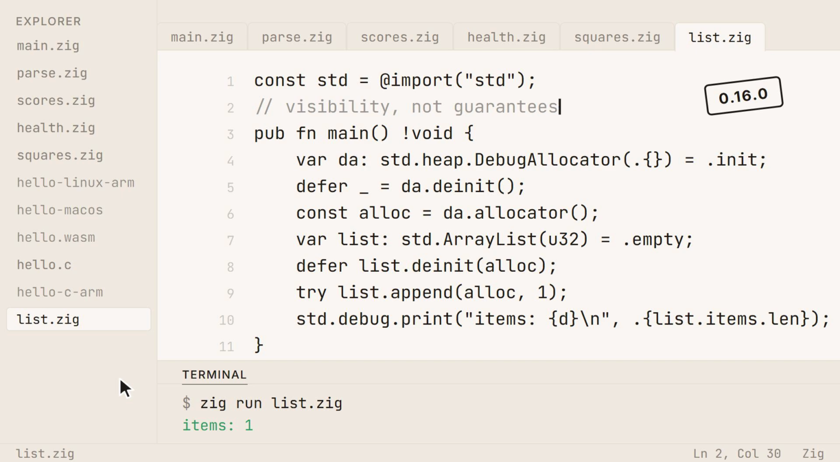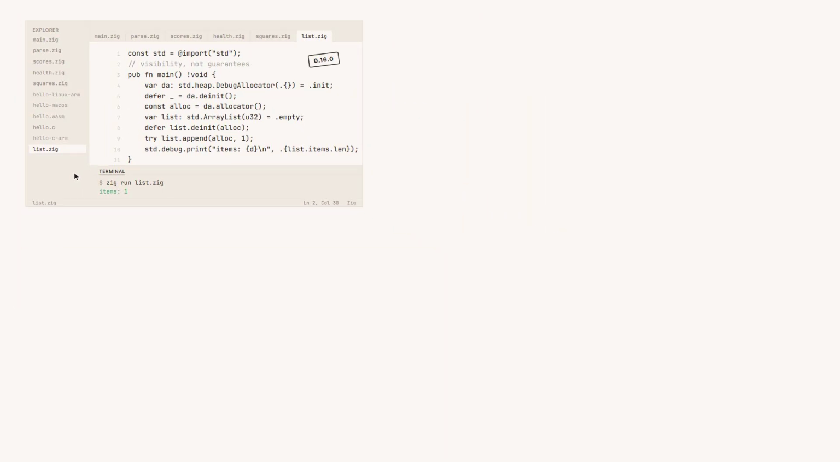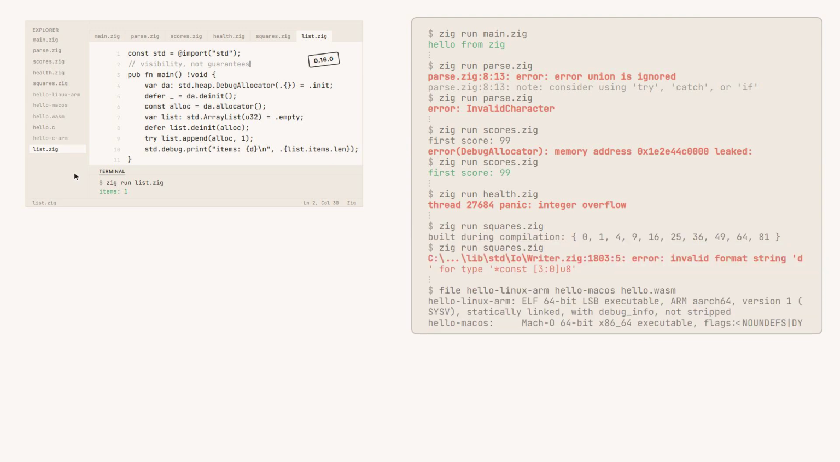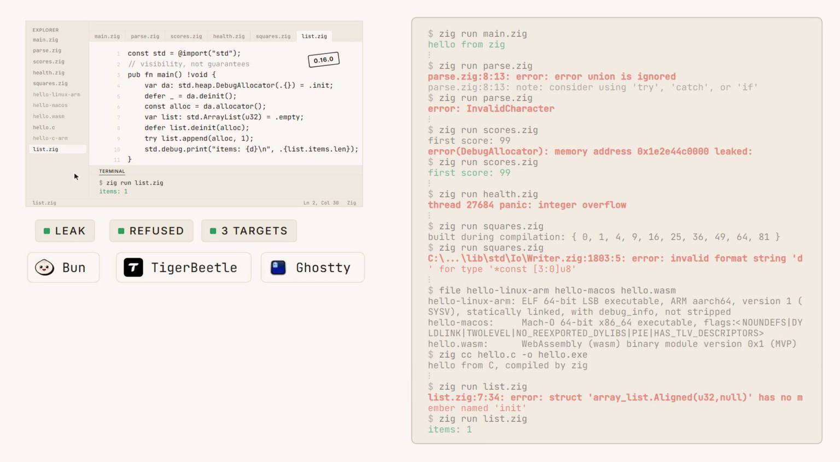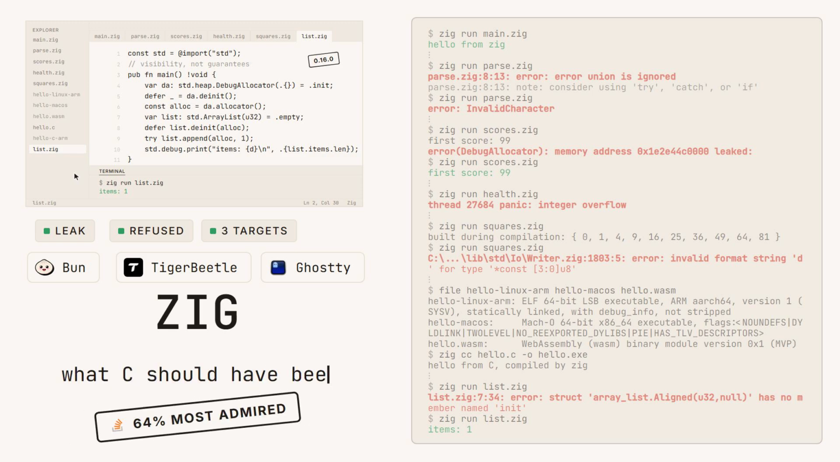So why do developers love this thing? I think it mostly comes down to the fact that you can hold the entire language in your head. It's doing C's job 40 years later with everything out in the open, the errors, the memory, the compile time code, all of it sitting right there in the file. And the teams behind Bun and TigerBeetle and Ghostty had every language in the world to choose from, and this is the one they chose. What C should have been is a big claim to put on a language that isn't finished. But after watching it work, it's hard to come up with a shorter, honest description.